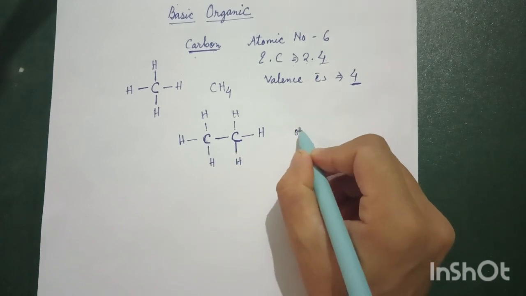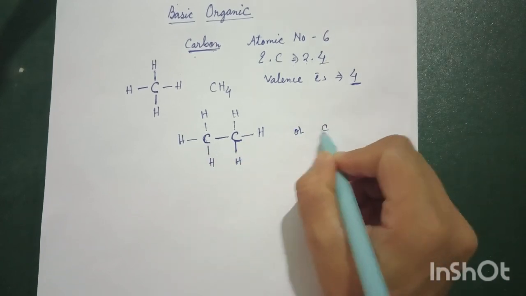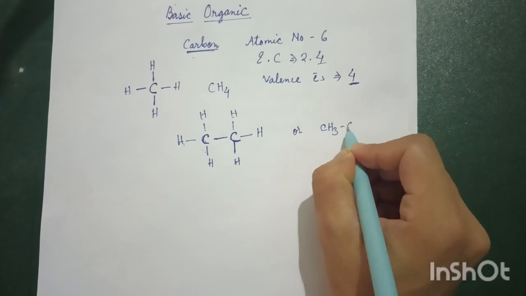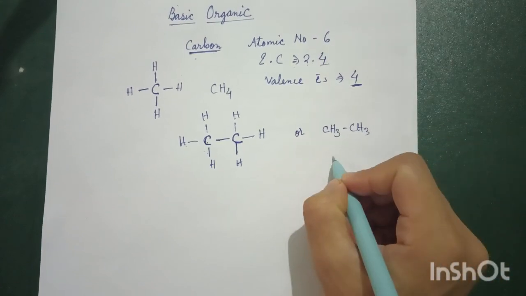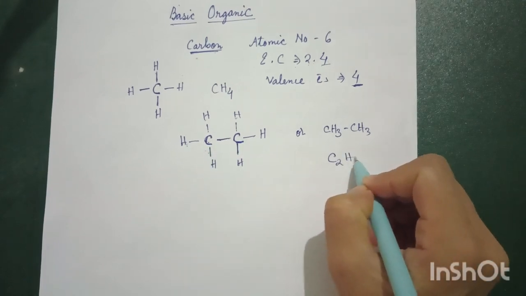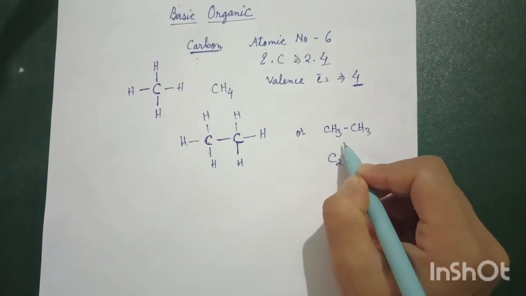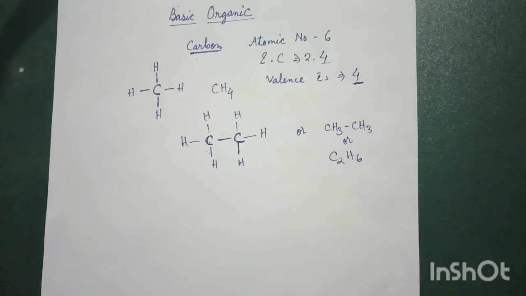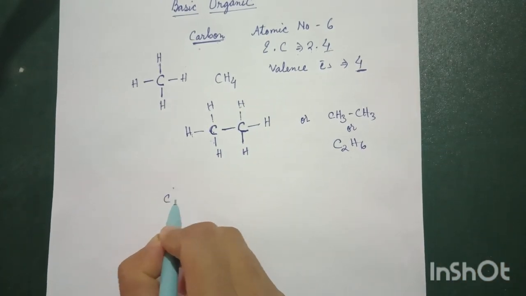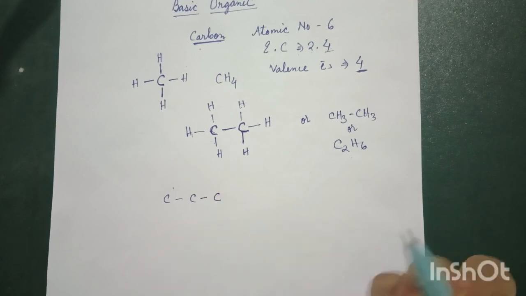Now, in order to write it in the form of a formula, it is also easy. C is connected to how many hydrogens? 3 hydrogens, so CH3-CH3. Or you can write in the other condensed form: how many carbons? C2, then we can write H6. So it can be written in this form or in this form. In this way we can extend to more carbon compounds. You will go on extending as much as you like.